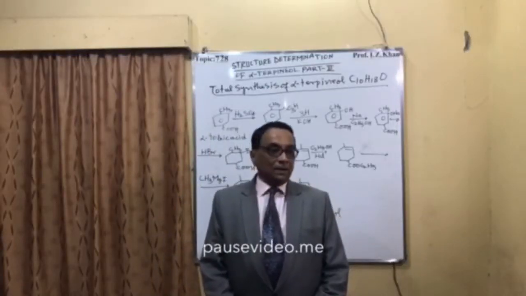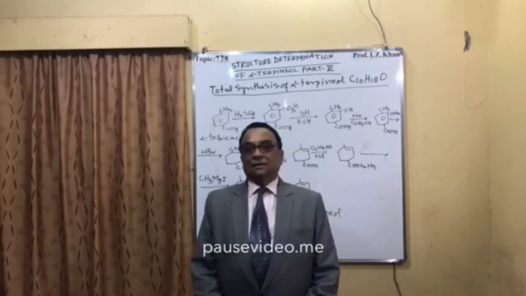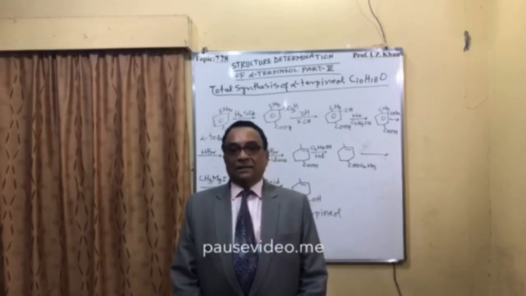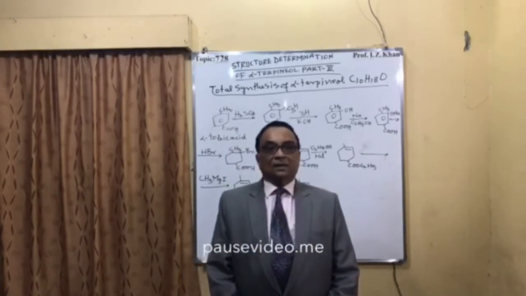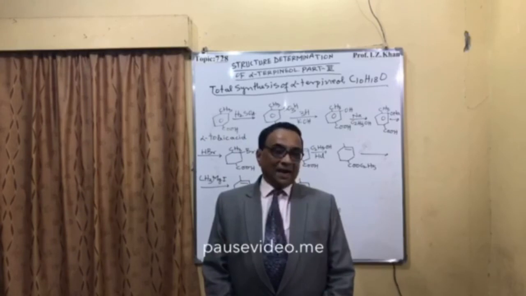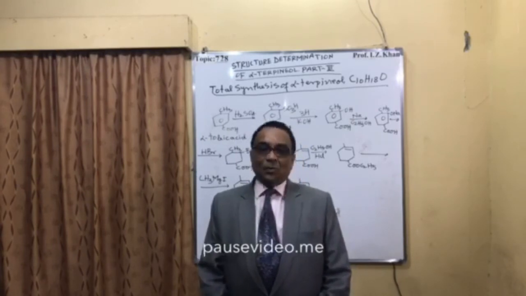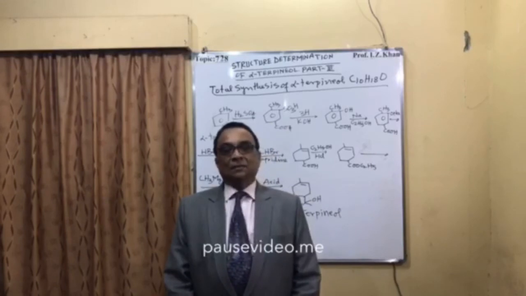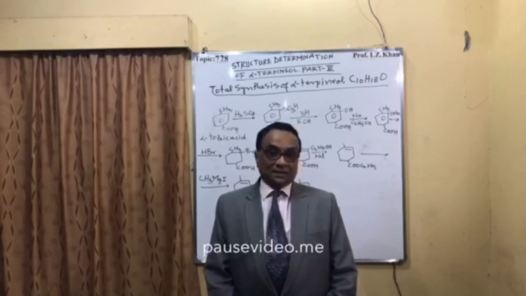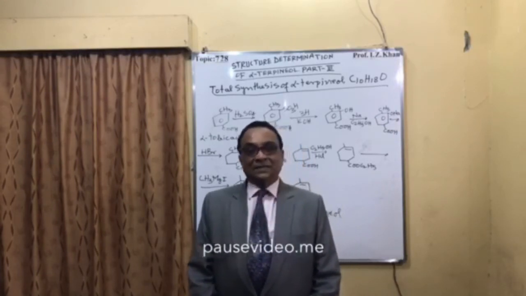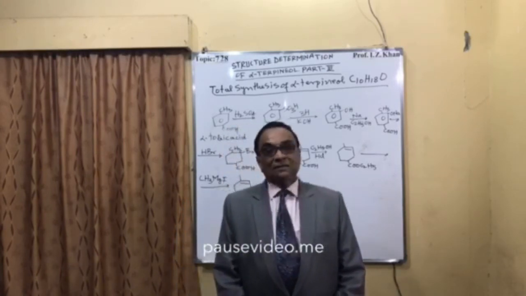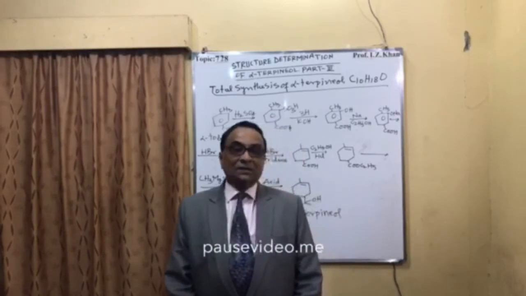So with this I will stop. With these 3 lectures, the structure determination of alpha terpineol and synthesis of alpha terpineol starting with alpha toluic acid is over, and this much knowledge and information the advanced chemistry students in masters and BSc final year should have: how to determine structure, and if the formula is given as C10H18O, what is the position of oxygen, then hydrogen, and then carbon.